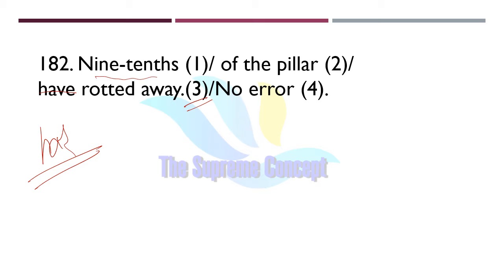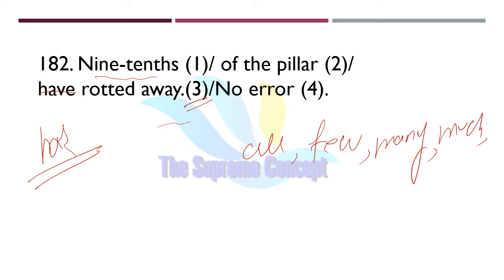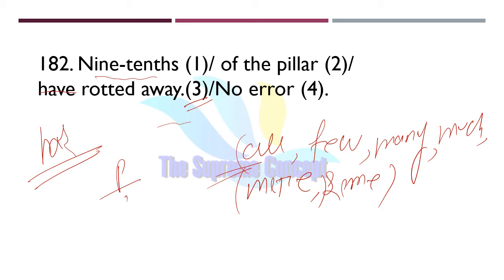So with fractions, percentages, and indefinite quantifiers, like all, few, many, much, more, and some, these are called indefinite quantifiers. With the fractions, those in the form of p by q, and with percentages, the verb agrees with the preceding noun.